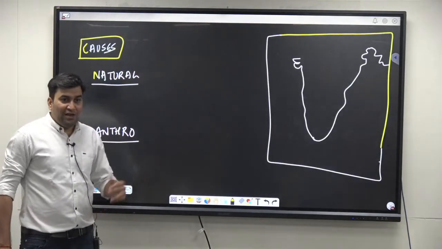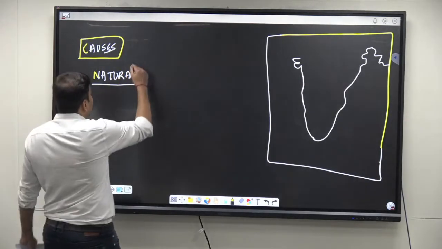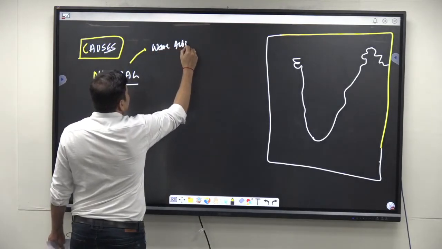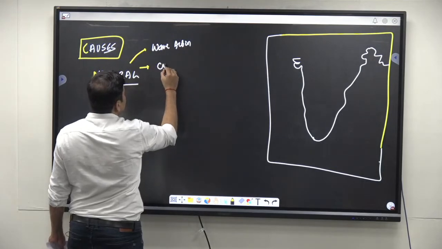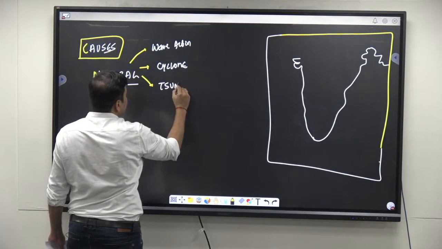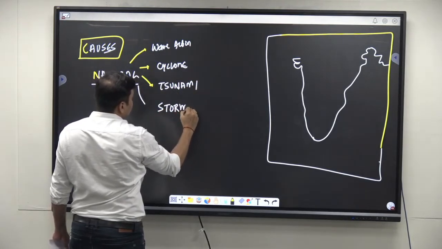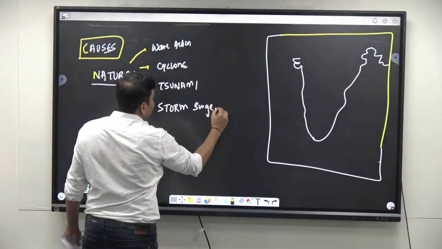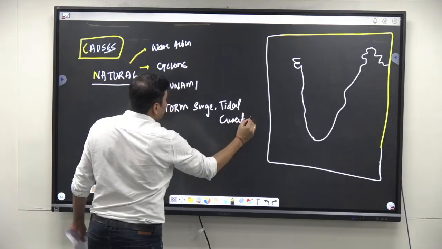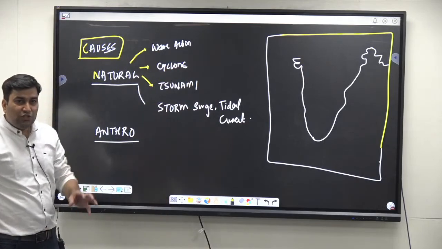So this is how you tell that India's coast is more prone to coastal erosion. Now, to tell the reasons for this proneness, come to the natural reasons. The natural reason is wave action, right? After that we have cyclones, then tsunamis, then storm surge, tidal currents, etc. I hope you know these phenomena.